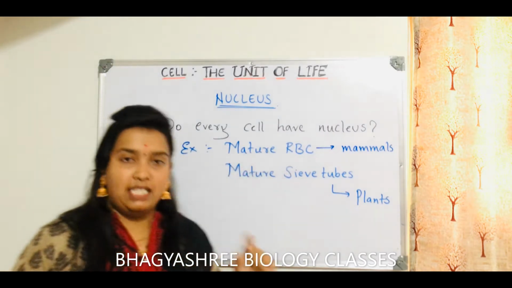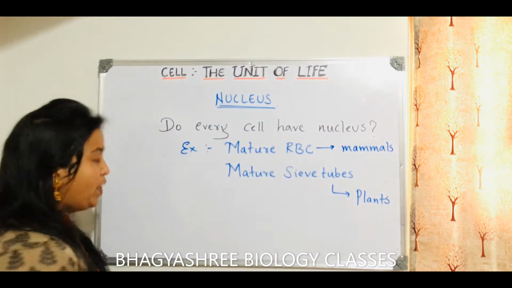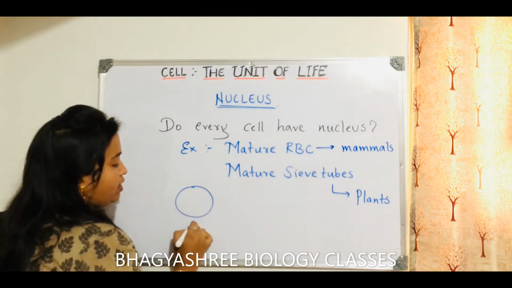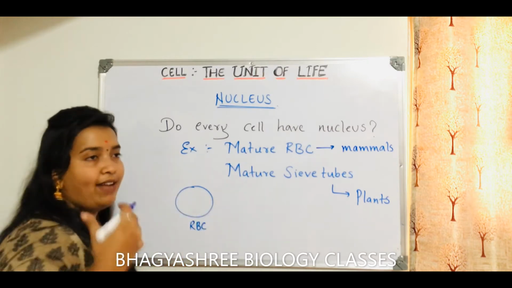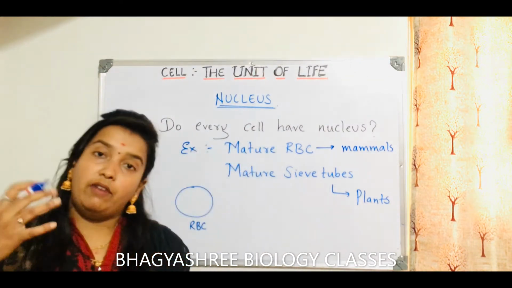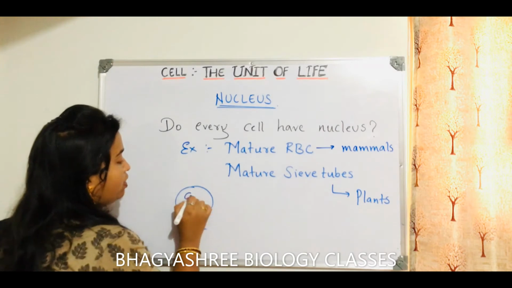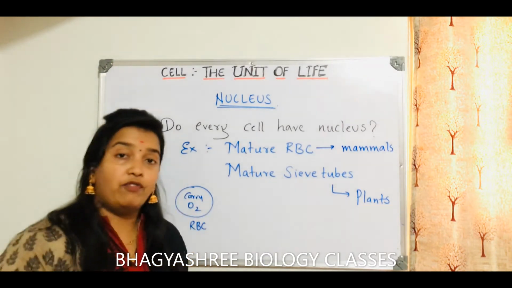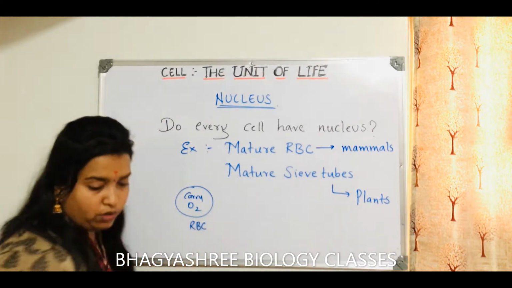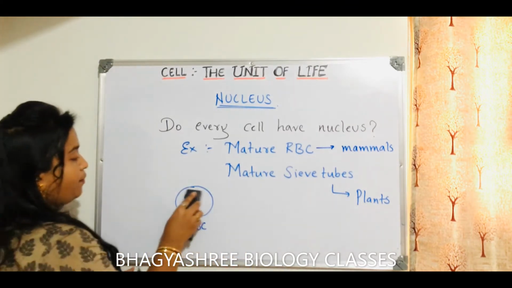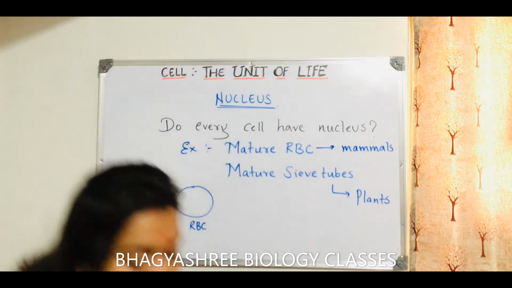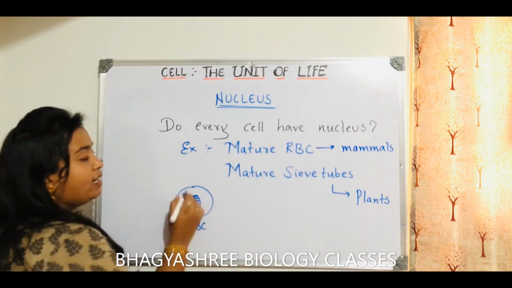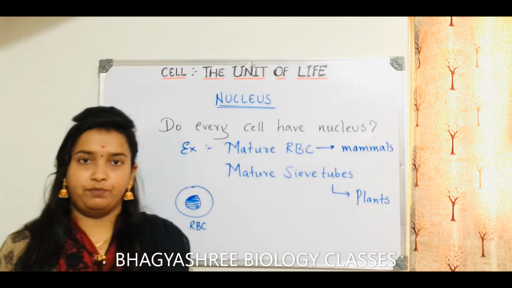See, mature RBC cells are called red blood cells. These RBC cells are biconcave in shape, and they have hemoglobin. What is their main function? The main function is to carry oxygen. Now if they have, for example, a nucleus and all other organelles, if the nucleus is present like this in the center, then they cannot carry more oxygen.